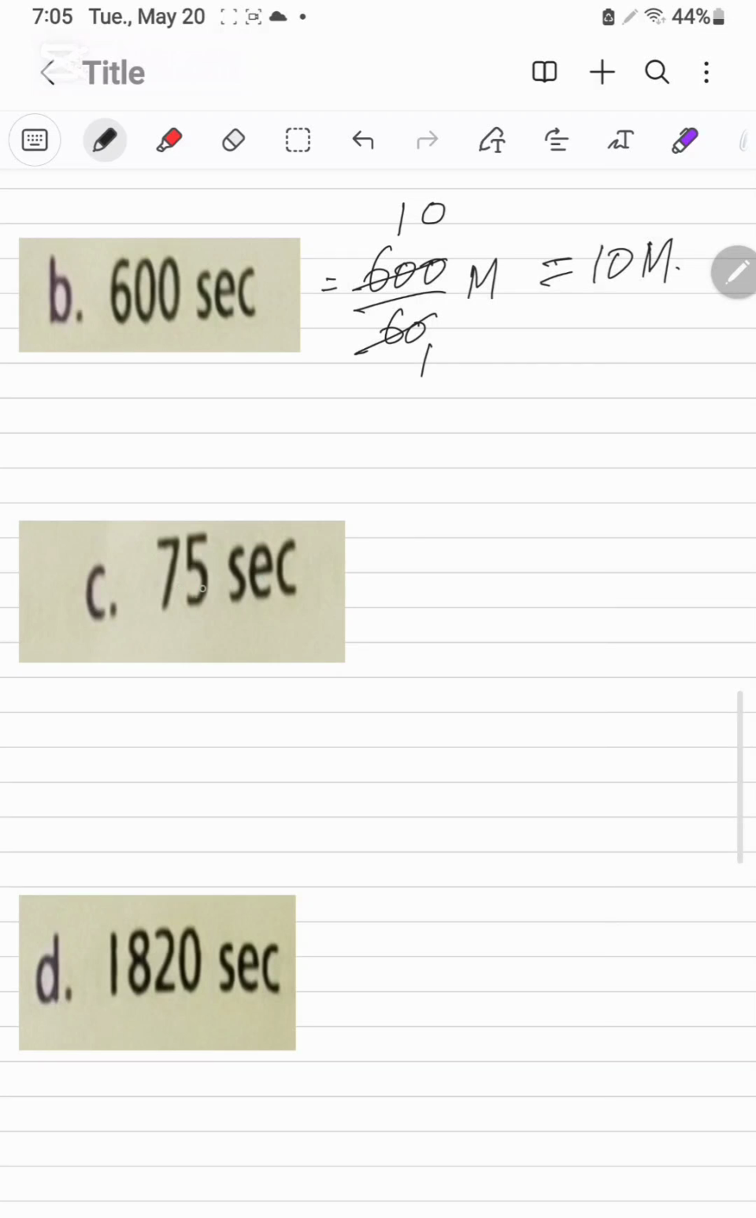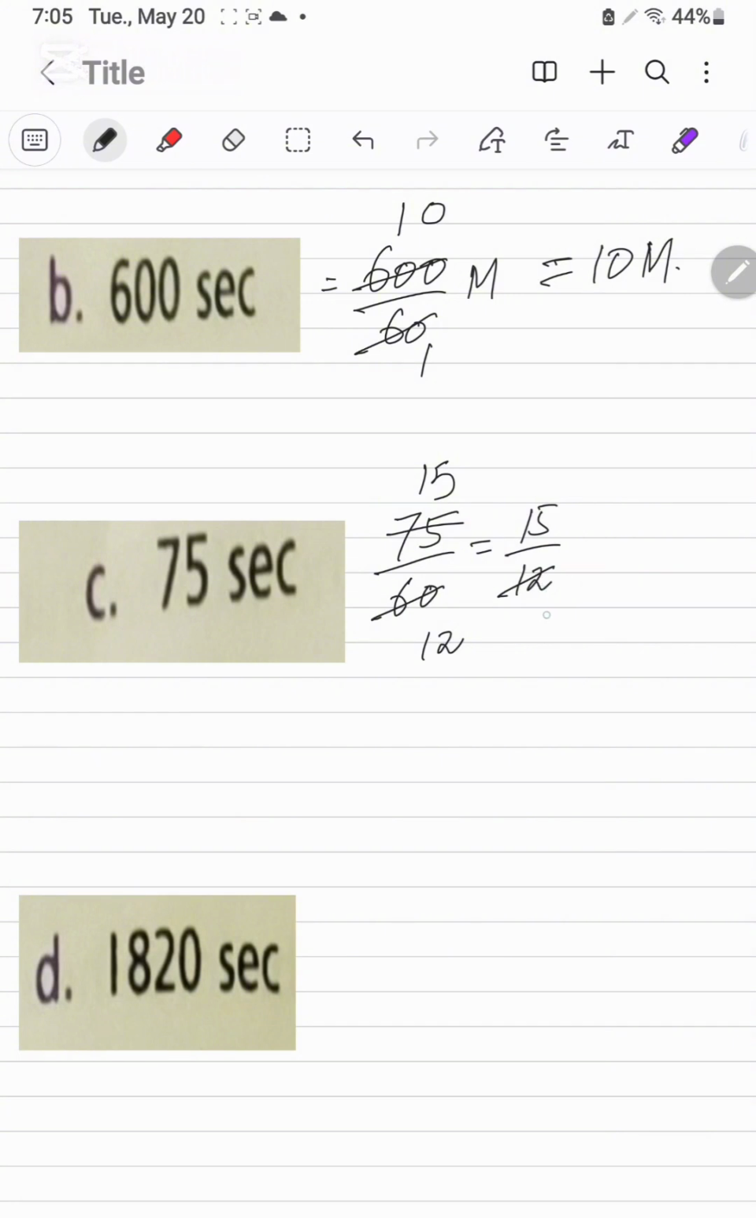Next, 75 seconds into minutes. We will divide the 75 with the 60 seconds, because 1 minute is equal to 60 seconds. We will divide this one with 5. 5 ones are 5, 5 twos are 10, and 5 ones are 5, 5 fives are 25. It is the 12 over 15 over 12.